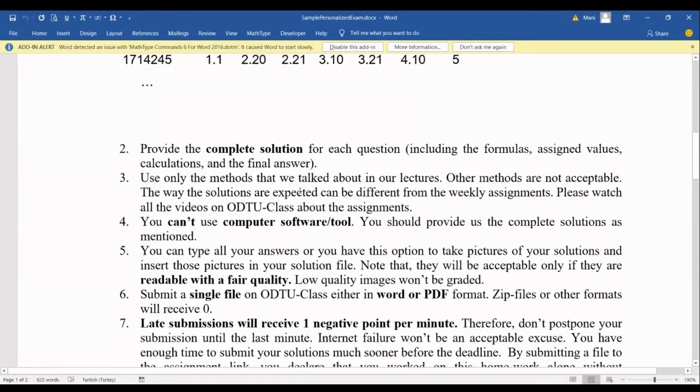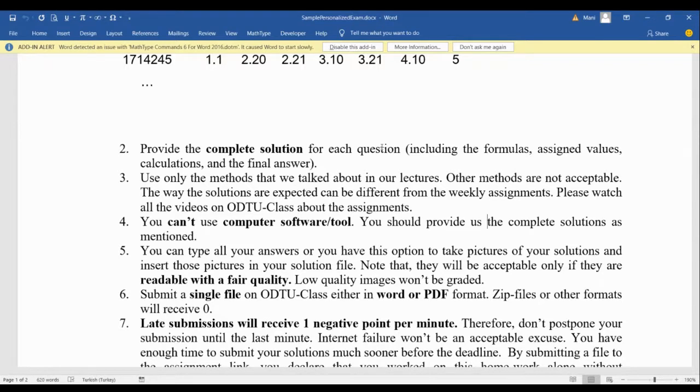Use only the methods that we talk about in our lectures. Yeah, this is very important because if you watch the videos from other sources, maybe they have errors or maybe they have a different opinion. Fortunately, for this course it rarely happens because for mathematics, usually we don't have this problem, but still maybe there are some errors in other methods, or you can find maybe a different way of solving a problem.